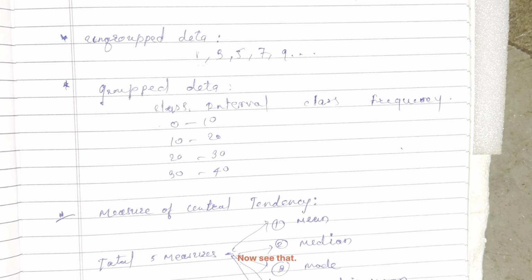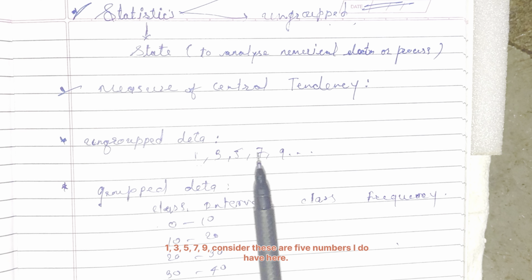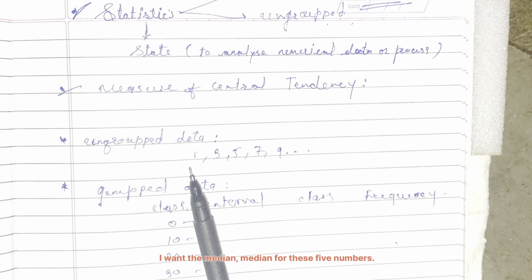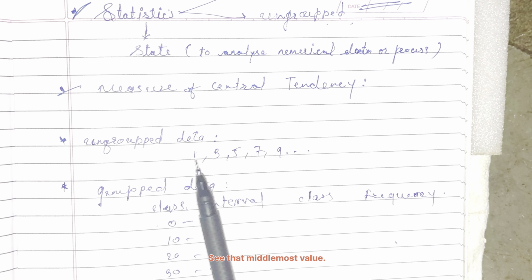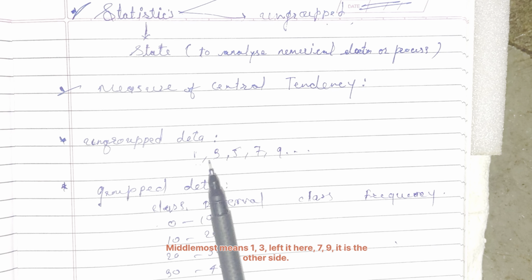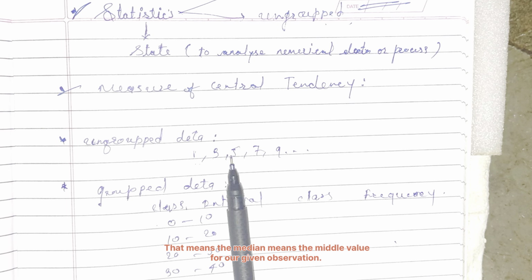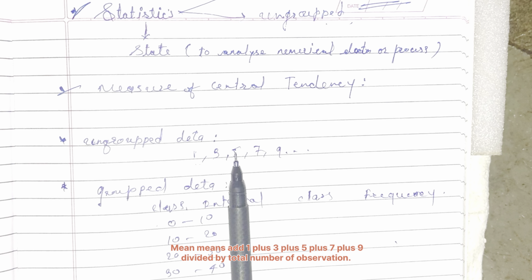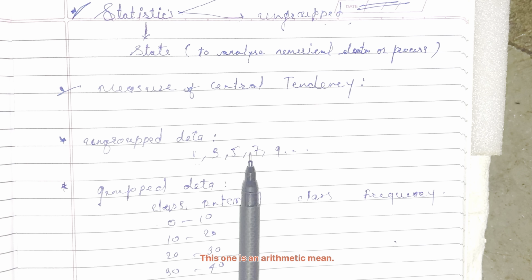Now I have taken one example to explain median. Consider 1, 3, 5, 7, 9, these 5 numbers. I want the median of these 5 numbers. The middlemost value: 1 and 3 are on the left, 7 and 9 on the other side, so 5 is the median. For the mean, add 1 plus 3 plus 5 plus 7 plus 9 and divide by the total number of observations, 5. This is the arithmetic mean.